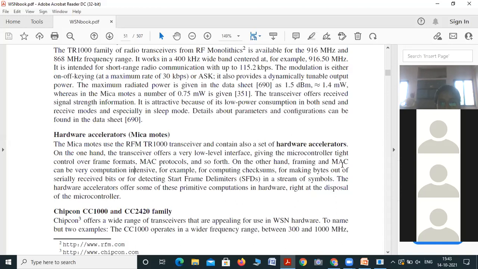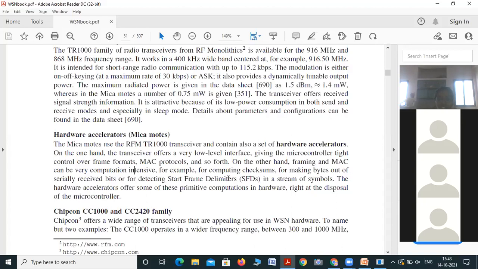On the other hand, framing and MAC can be computation intensive, for example for computing checksums, for making bytes out of the serial received bits, or detecting start frame delimiters in the stream of symbols.